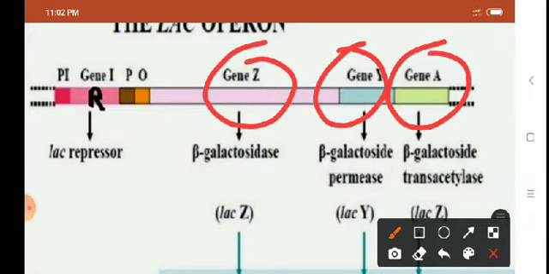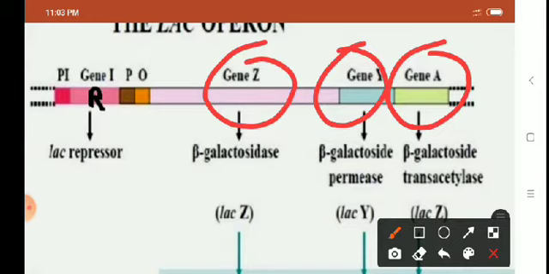Okay, so R is the regulator gene, P for promoter gene, O for operator gene. So regulator gene, promoter gene, operator gene, and three structural genes. Out of the three structural genes, all three genes are co-transcribed into a single mRNA.